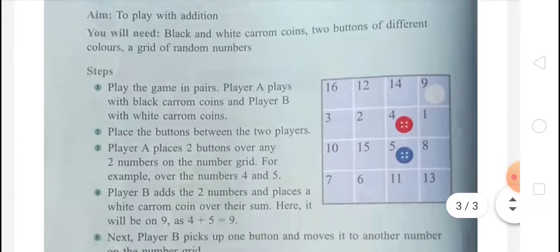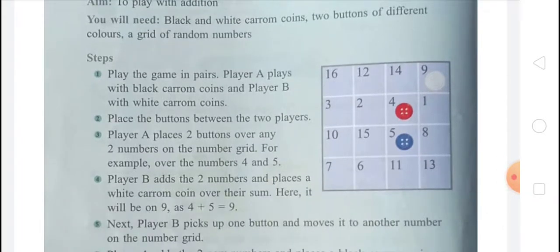And now in step 2, place the buttons between the 2 players. And now in step 3, player A places 2 buttons over any 2 numbers on the number grid, for example, over the numbers 4 and 5. In the fourth step, player B adds the 2 numbers and places a white carom coin over their sum.